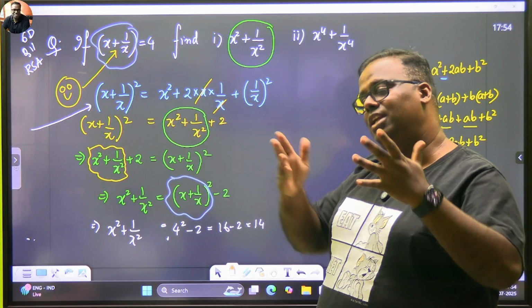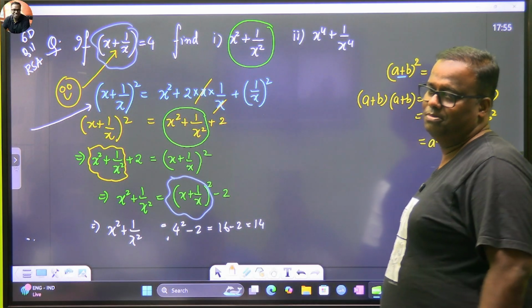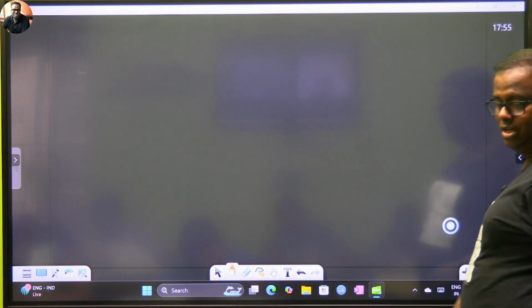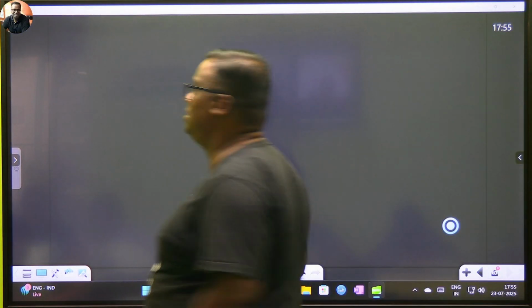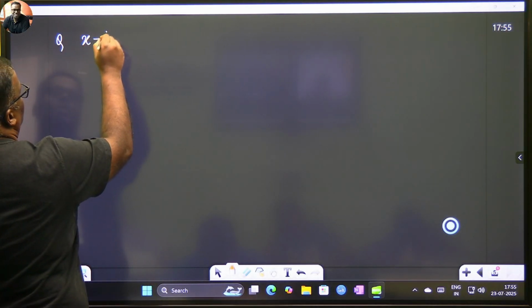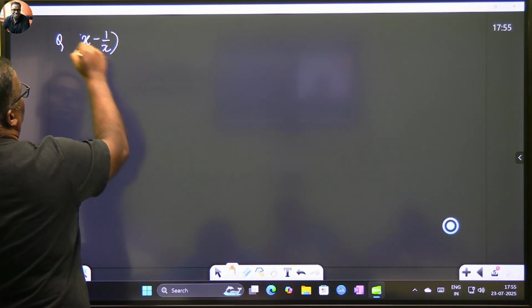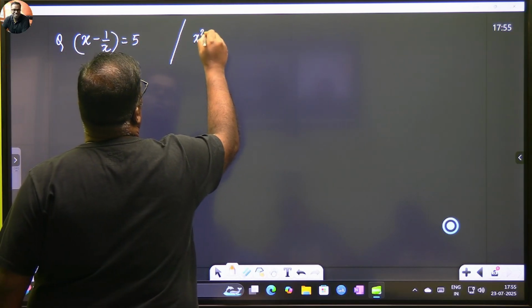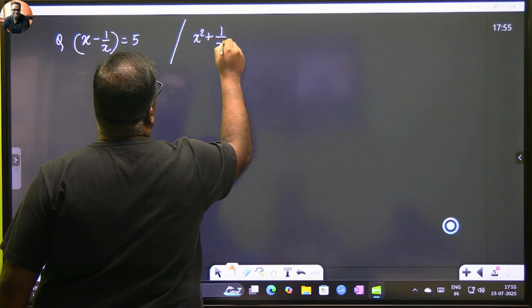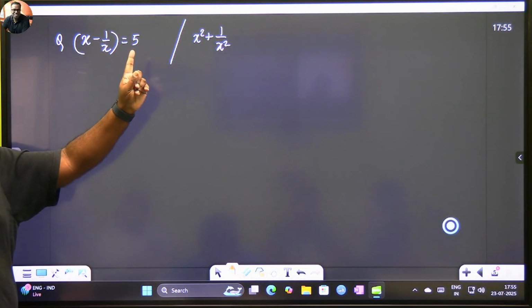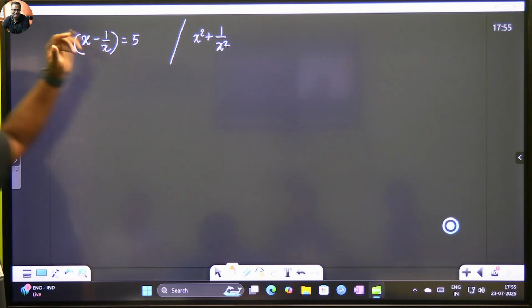You try to write it, your problem automatically will happen. 100% it will go. Don't give up so easily. Or else tell me the question. I'll just write the question. Tell me. x minus 1 by x is equal to 5. Find x square plus 1 by x square. That's all. We will not go to the next one. So your first job should be to look at the sign. The sign is now negative. So let's take negative, not an issue.